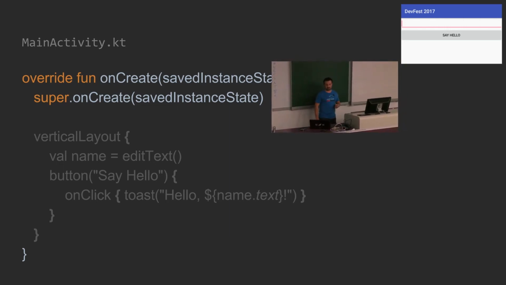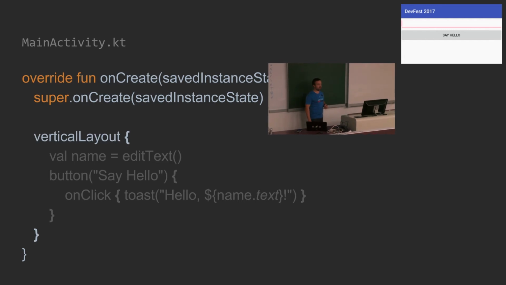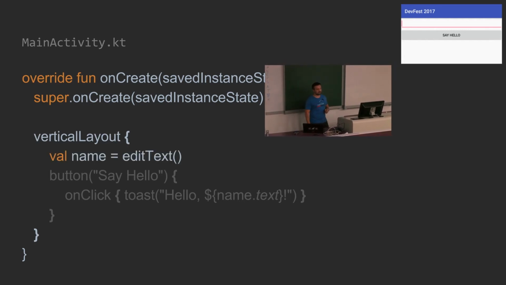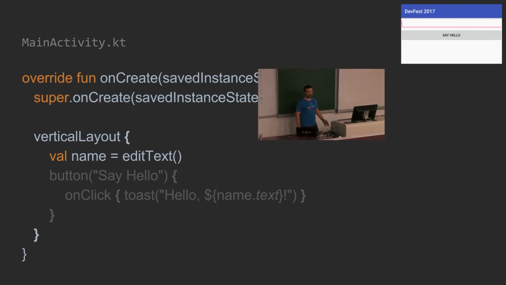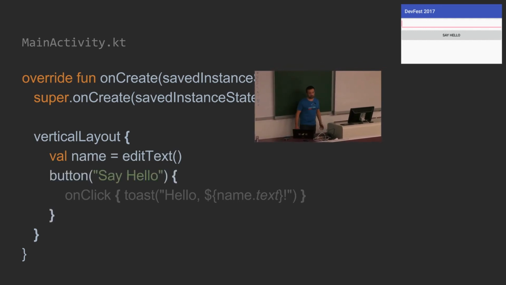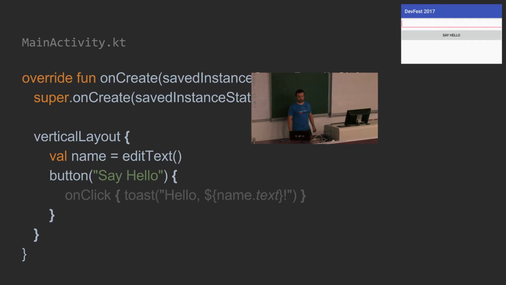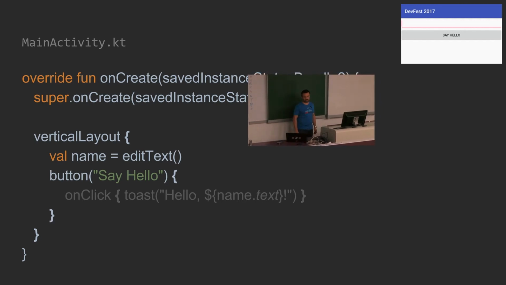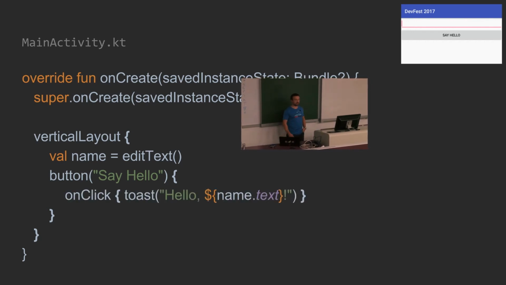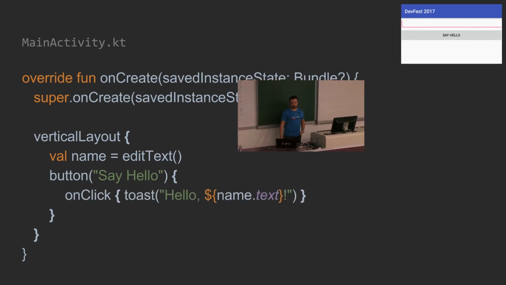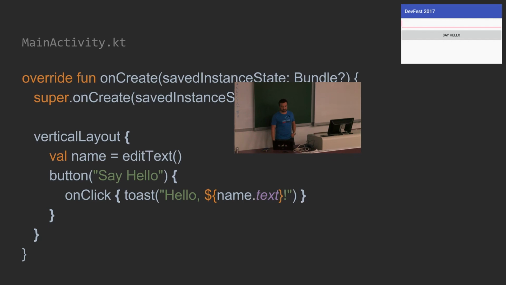For instance, verticalLayout. This is a normal linear layout with orientation vertical. And inside of this, you can add all the widgets you usually use inside of XML. So for instance, define an edit text, a button with text, and you can say what should happen on, for instance, the click action.